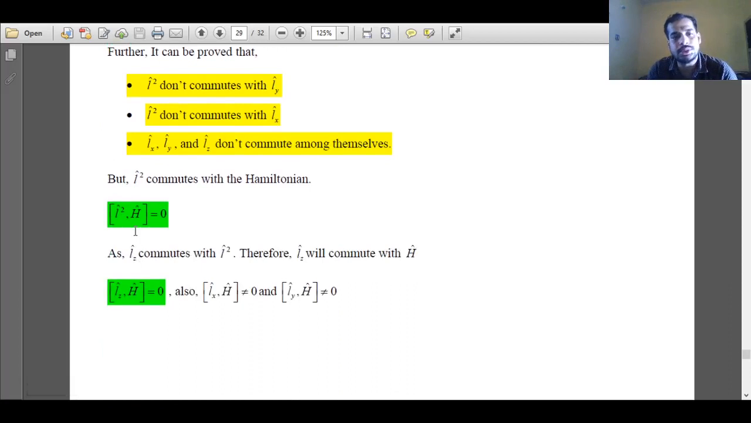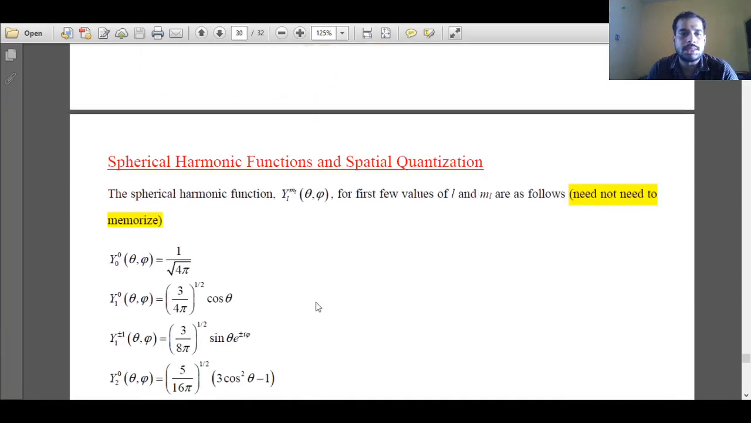Similarly, we have also seen that L square commutes with the Hamiltonian operator. The spherical harmonics are eigenfunctions for the Hamiltonian operator as well as the square of angular momentum. Similarly, I can also say that Lz, the angular momentum along z direction, is also in commuting relation with the total energy operator or Hamiltonian operator, but Lx and Ly will not be commuting in nature. So with this I'll stop here.